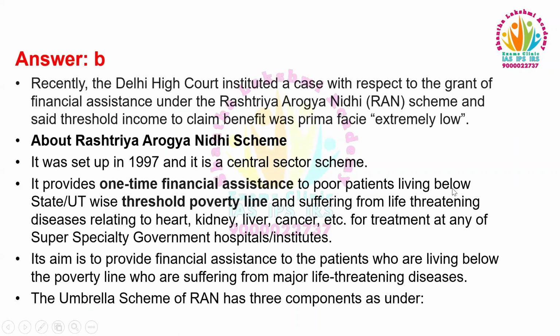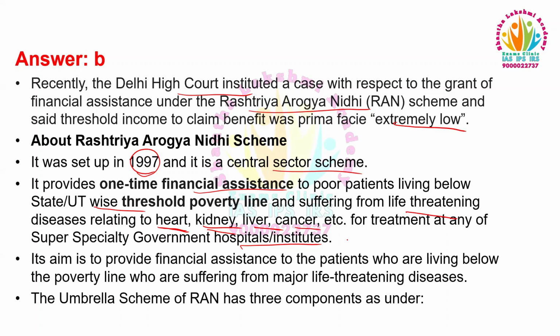This was in the news recently. The Delhi High Court instituted a case with respect to the grant of financial assistance under the Rashtriya Arogya Nidhi scheme and said the threshold income to claim benefit was prima facie extremely low. About this scheme, it was set up in 1997 and it is a central sector scheme. It provides one-time financial assistance to poor patients living below the poverty line, state and UT-wise threshold, and suffering from life-threatening diseases relating to heart, kidney, liver, cancer, etc. for treatment at any of the super specialty government hospitals or institutes.